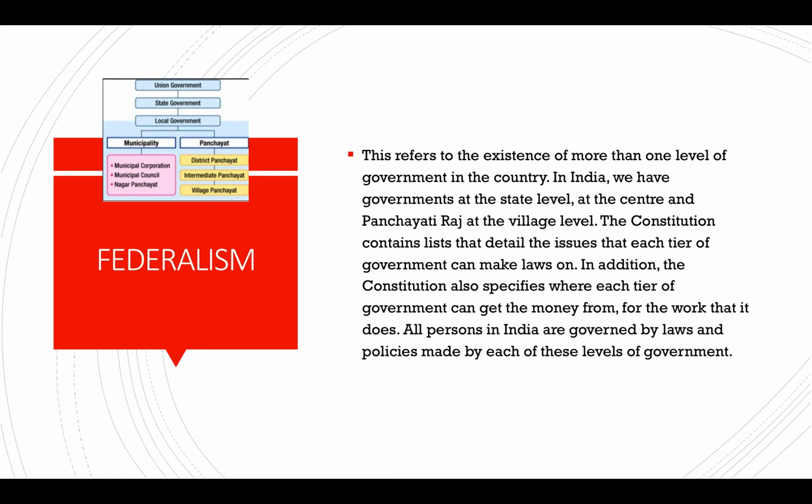We follow federalism, because we have three types of government: central government, state government, and local government. Central government is also called union government. Union government is the government of the whole country. State government is the government of one particular state, like Gujarat government, Punjab government, Kerala government, and local government is the government of a town, village, or city.